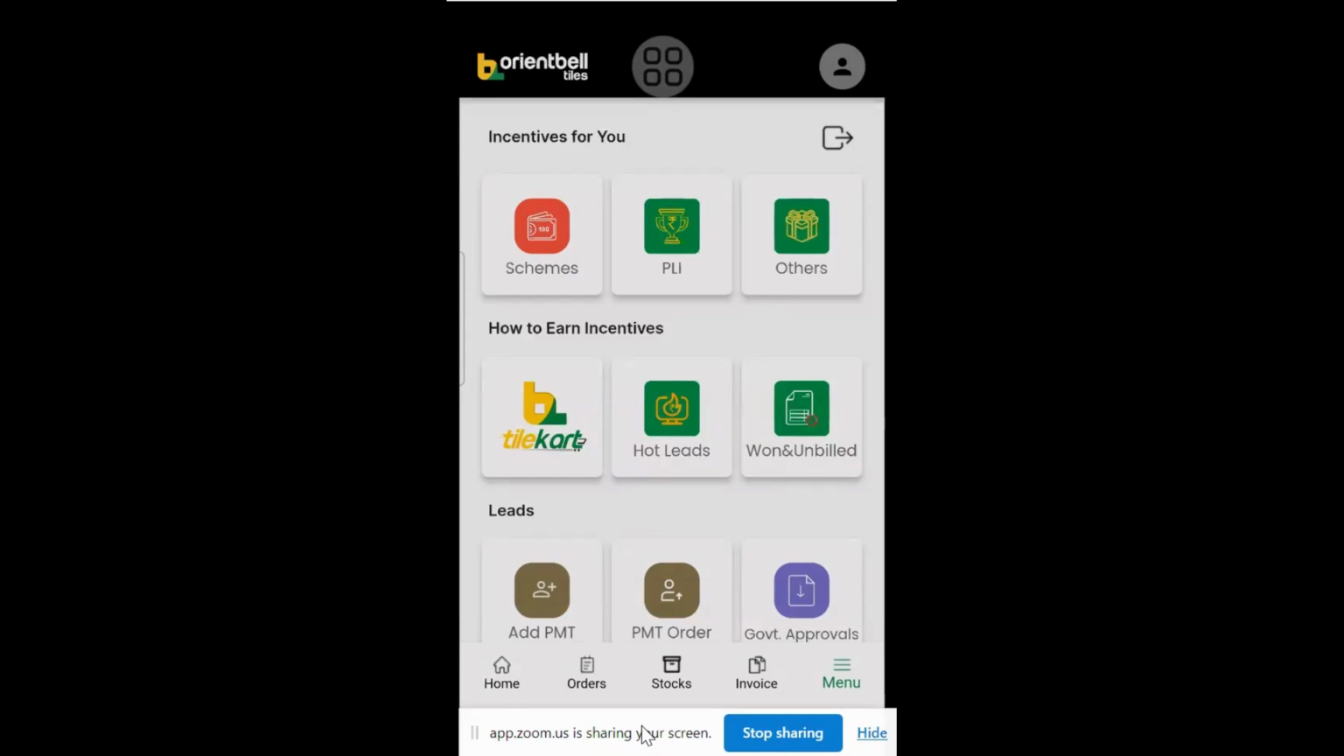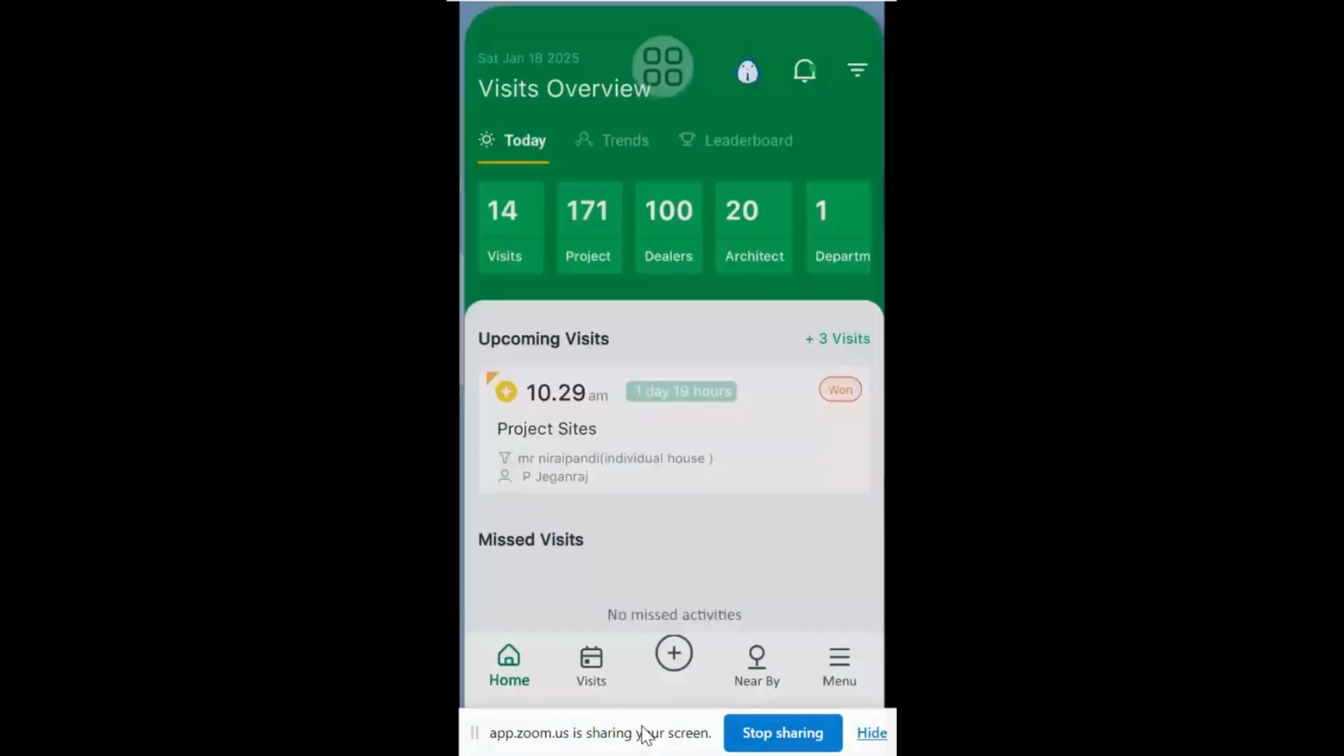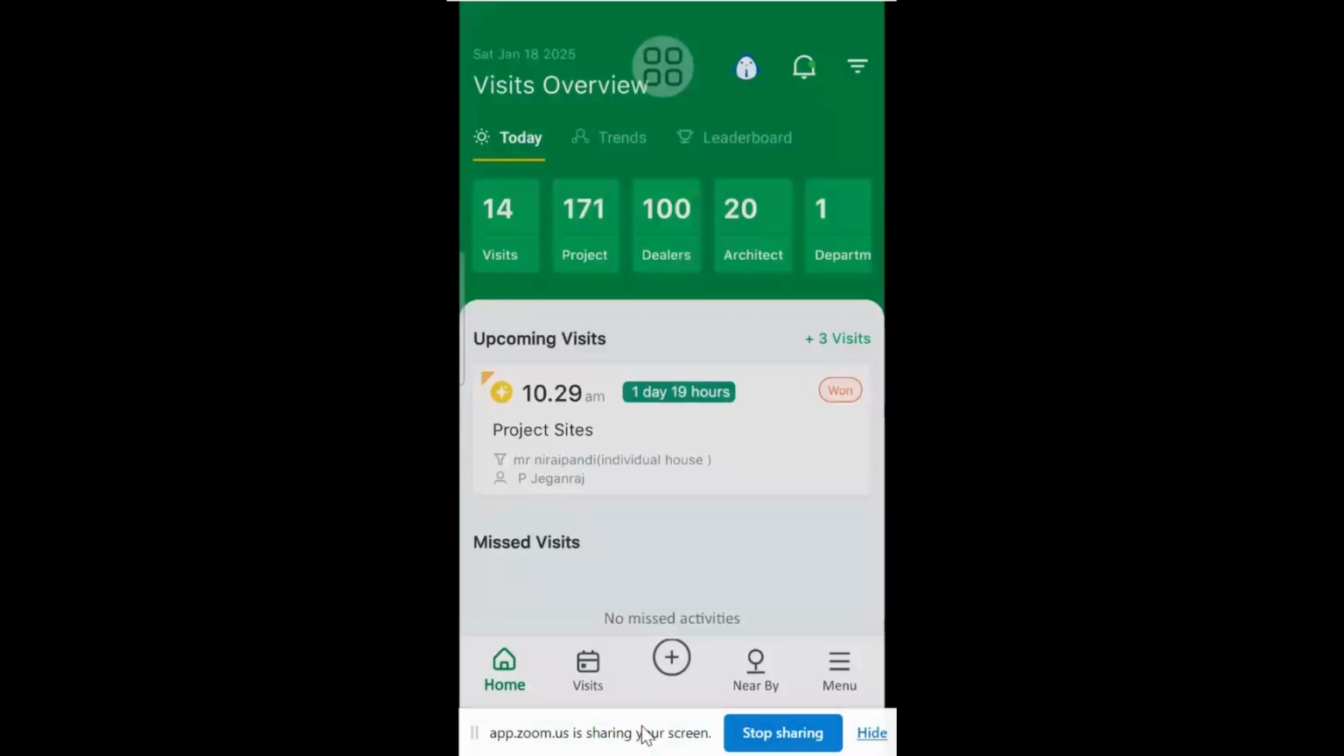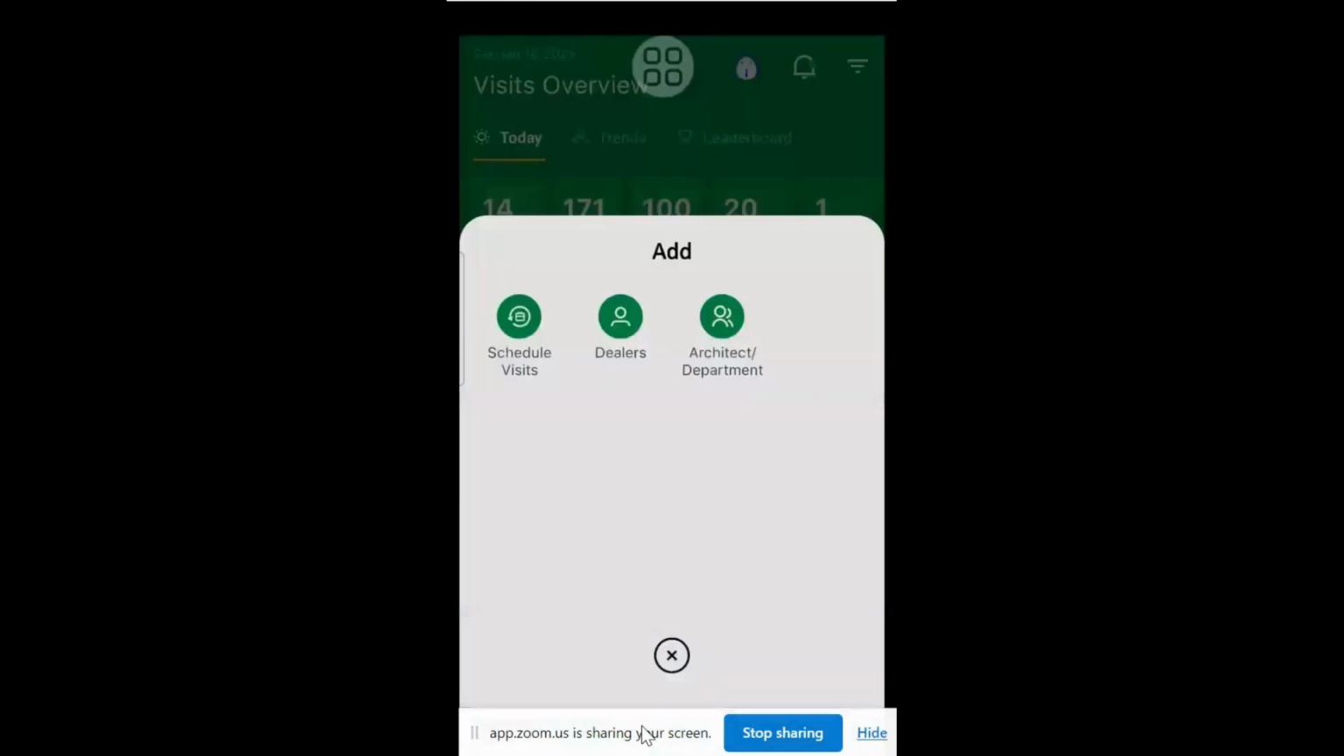Okay. JT sir, Marcy this side. Yes, sir. When we schedule visits, now there's no such option for new project sites. If we're roaming in the market, scouting, and come across one new project, we have to make the entry through either the architect or the department. There is no such option in schedule.